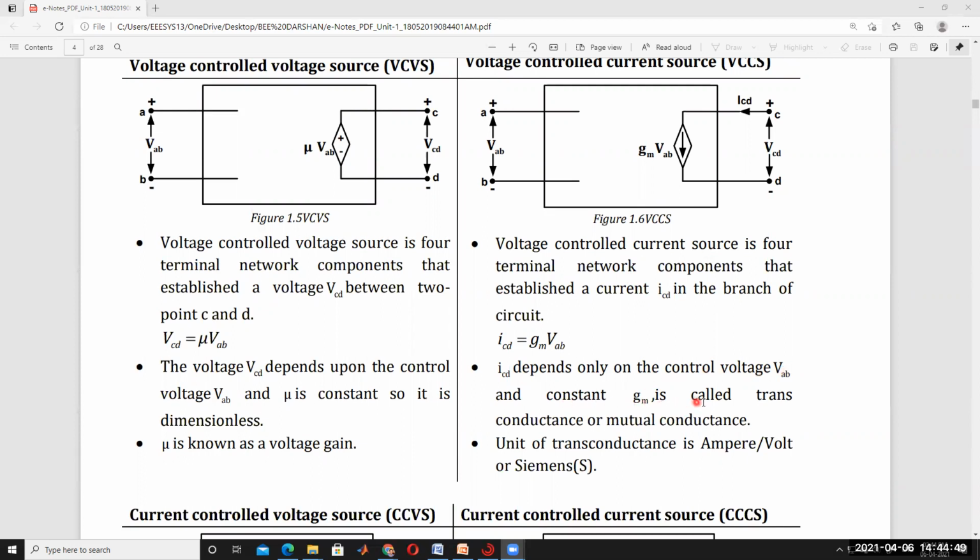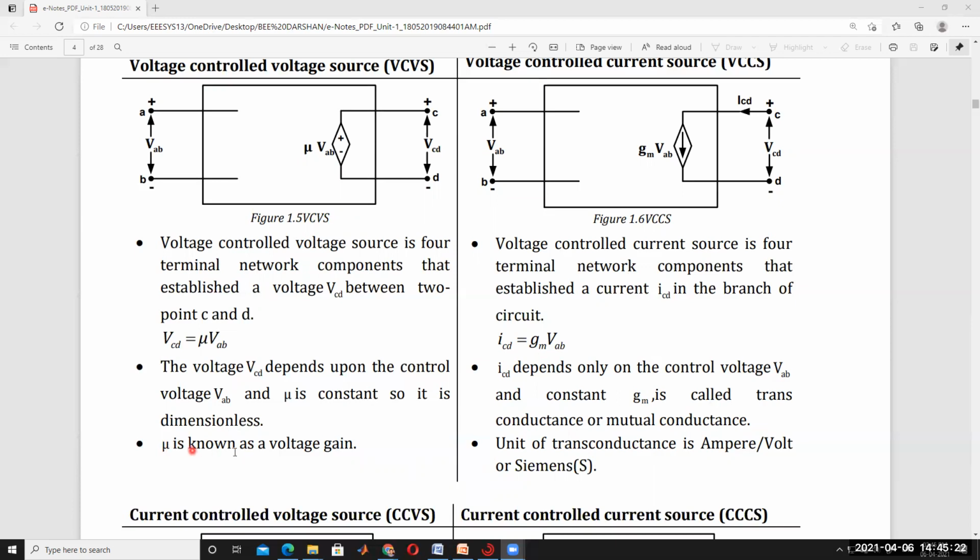GM is called transconductance or mutual conductance. GM is equal to ICD by VAB. Just like conductance G is equal to 1 by R, I by V is nothing but 1 by R. That's called conductance, or transconductance, or mutual conductance.